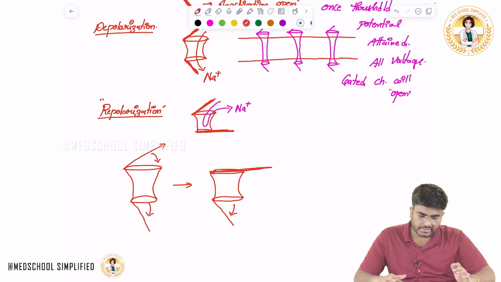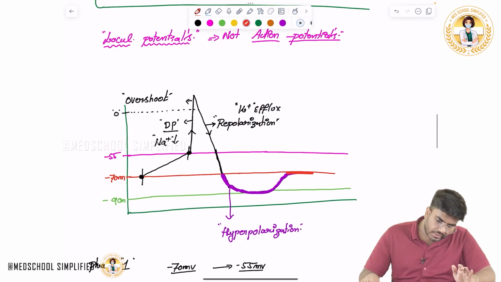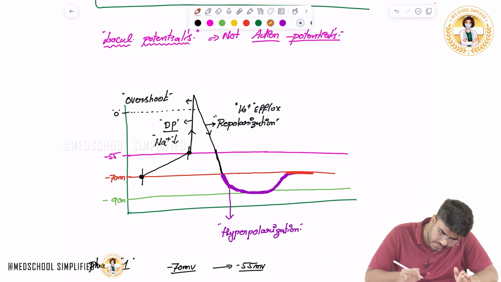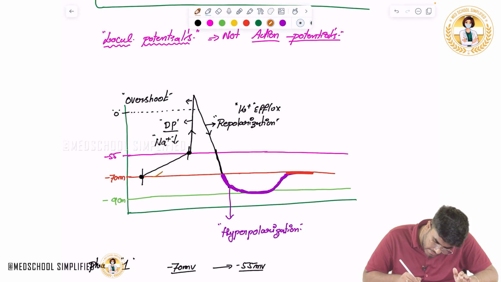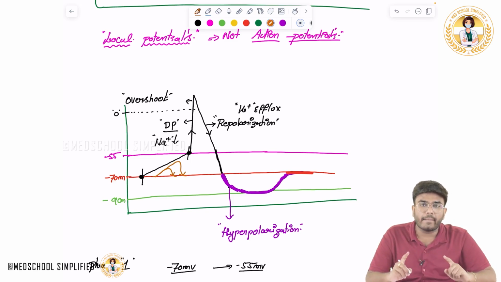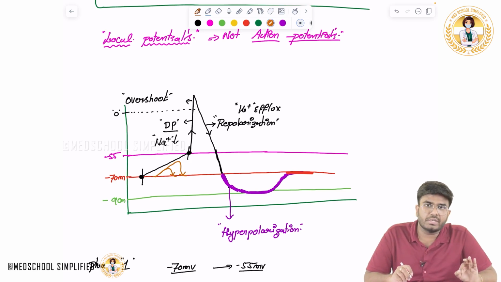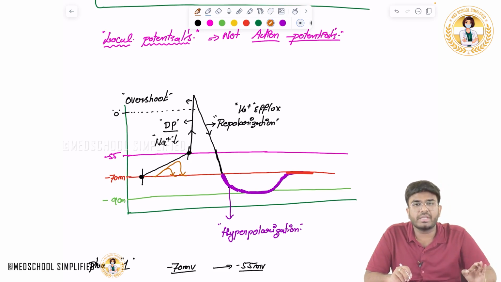Okay, so having said that, now I want to ask, what are these fluctuations which I have discussed earlier? The resting membrane potential is getting a little positive and it is dying off. So what are they? They are local potentials, they are not action potentials. Local potentials are not responsible for the action potential or for the propagation. They are called graded potentials.